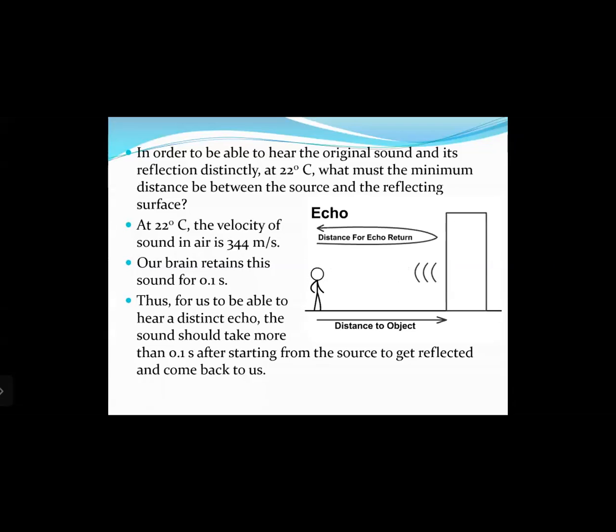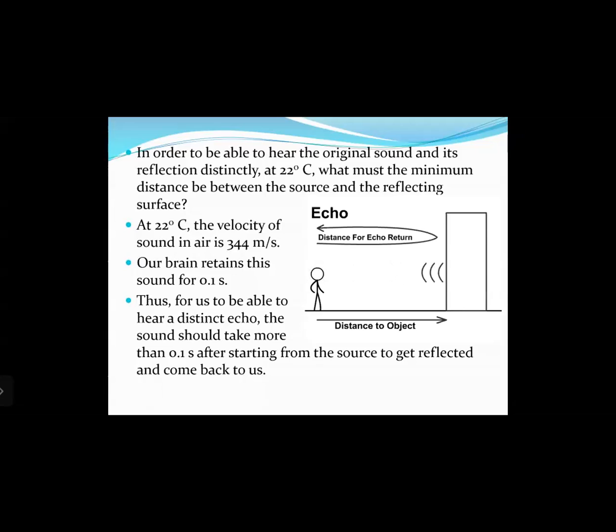Now, when a particular sound reaches our ears, our ears lose the ability to listen to that same sound for a time interval of 0.1 seconds. That means you cannot hear the same sound for 0.1 seconds; you can hear it after 0.1 seconds. This is called persistence of hearing.